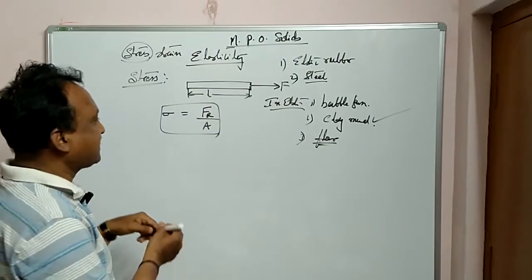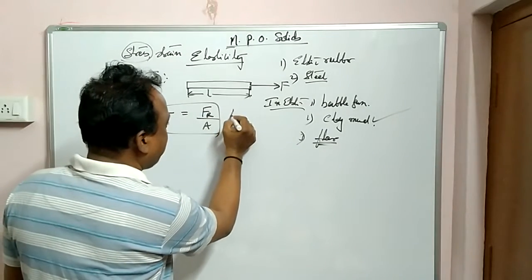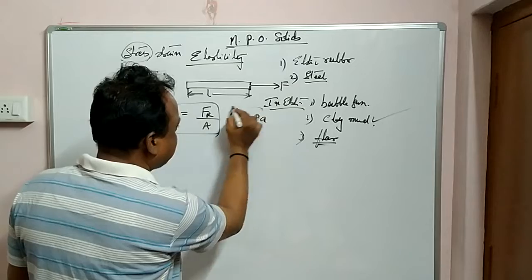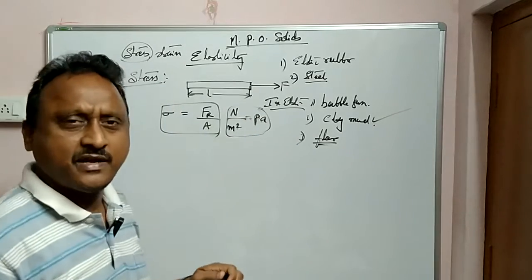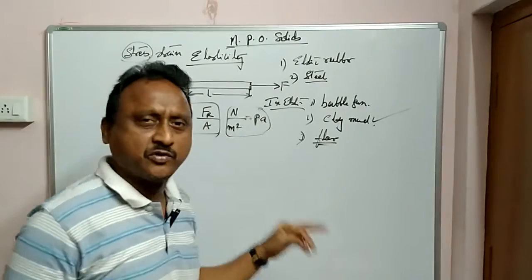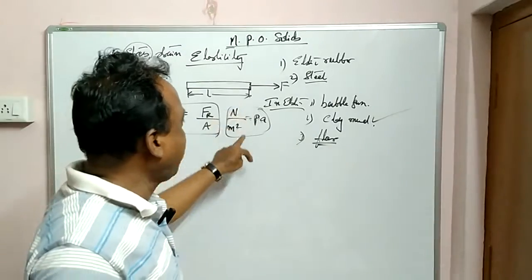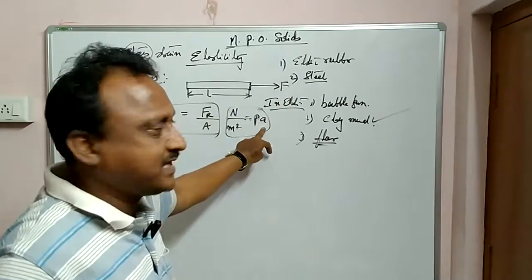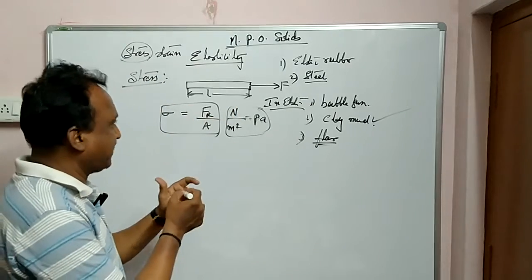Coming back to stress, what I told you is it is restoring force. What are the units? Newton per meter square or pascals. Restoring force acting per unit area, newtons per meter square or pascals. Either you can call it pascals or newton per meter square.